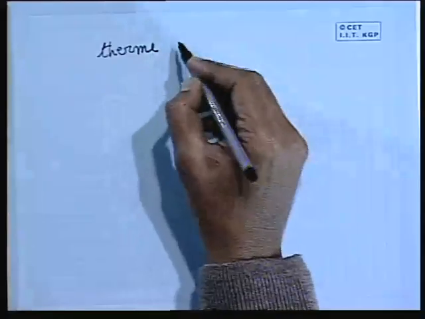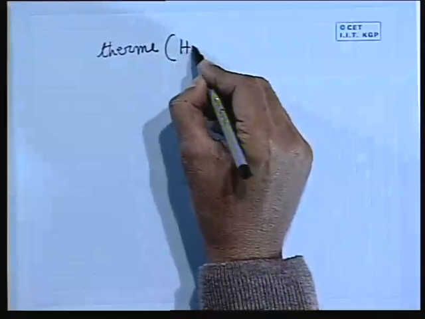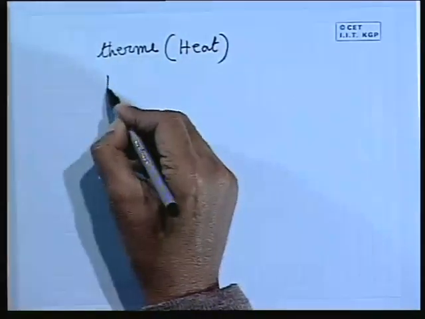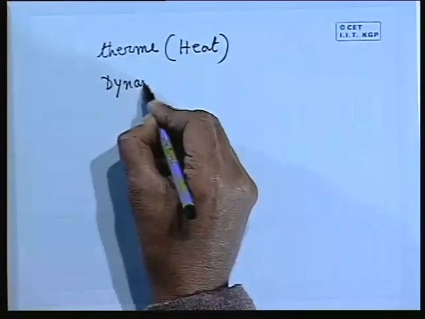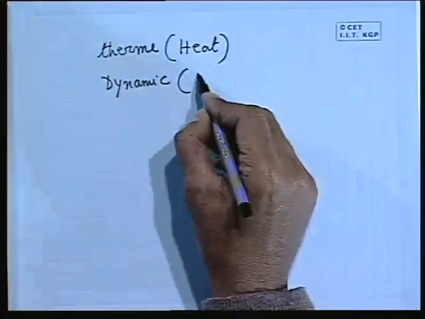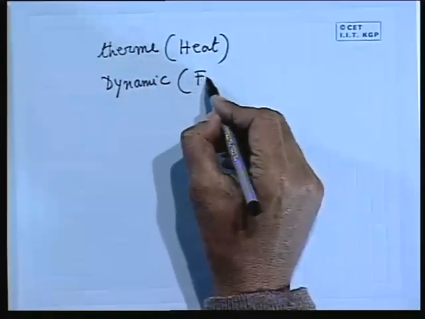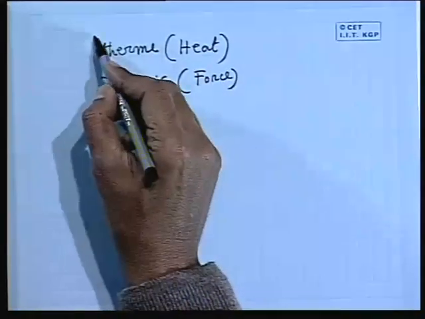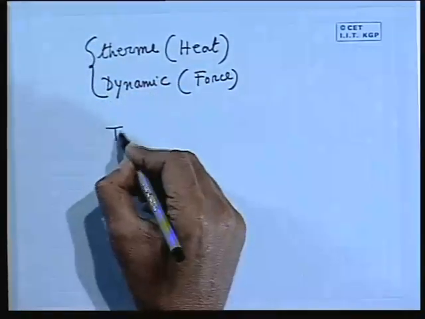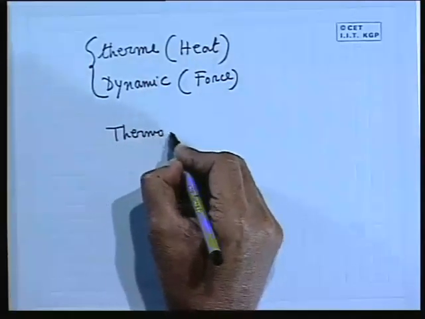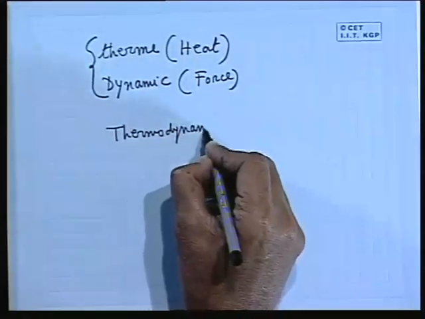Now the word thermodynamics originates from the word therm, which is a Greek word. You can write this: T-H-E-R-M-E. Therm is a Greek word which means heat, and dynamics means force. The word thermodynamics originates from these two words. This is the classical history of thermodynamics.